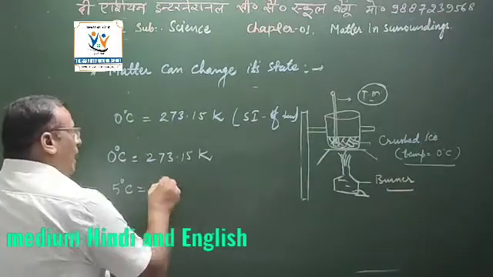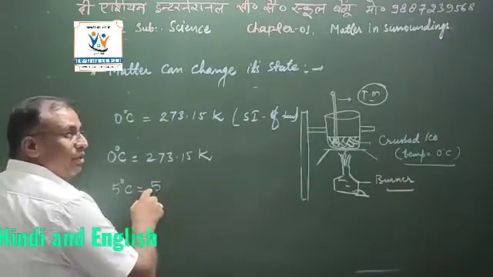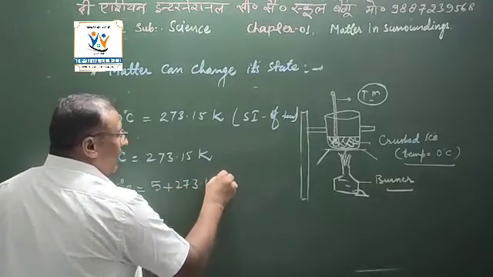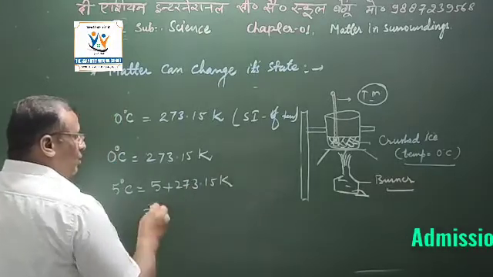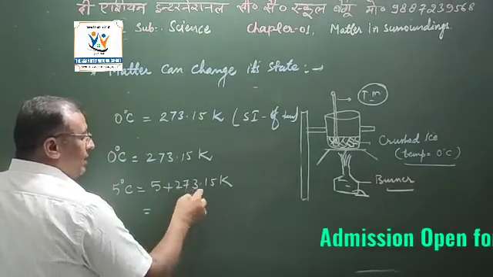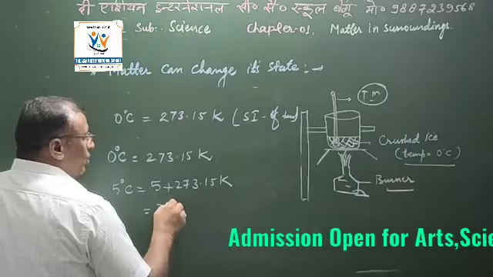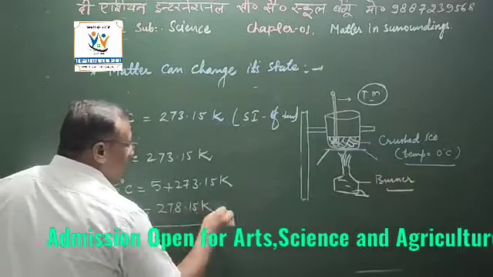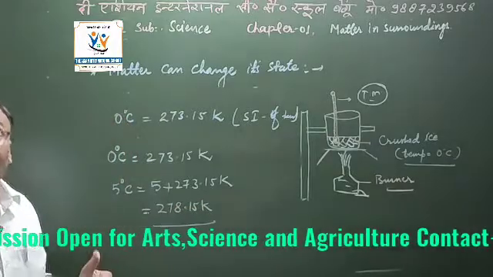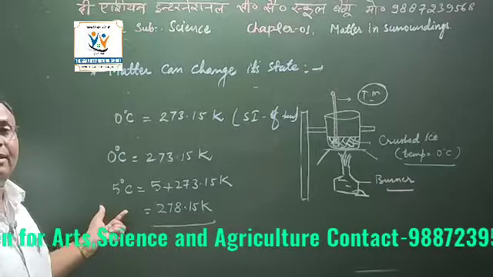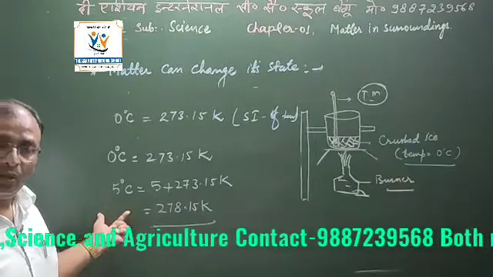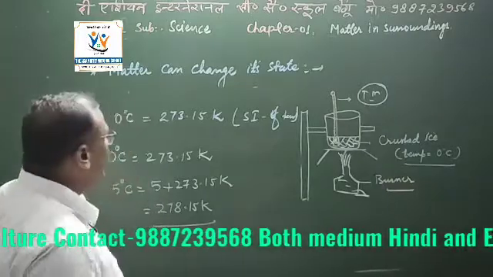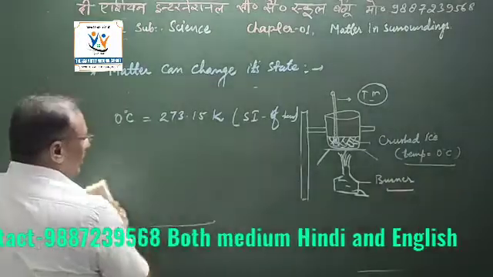Then we will say 5, the value in degrees centigrade, plus 273.15 Kelvin, that becomes equal to 278.15 Kelvin. This will be the temperature of a metal or a material which has 5 degrees centigrade of its temperature.